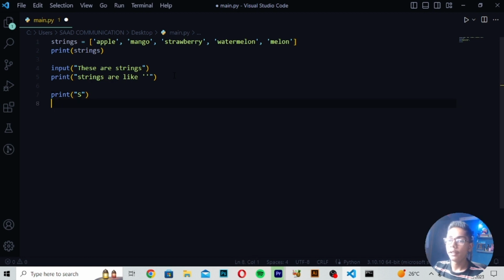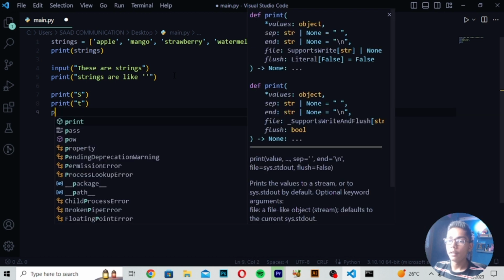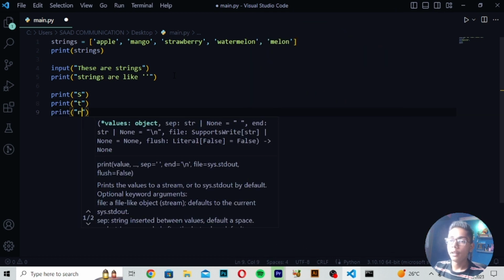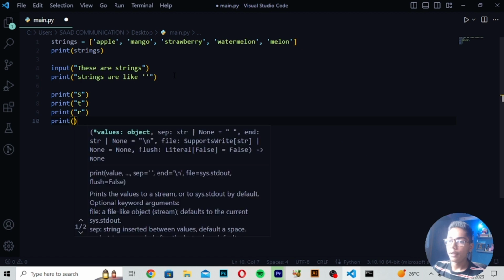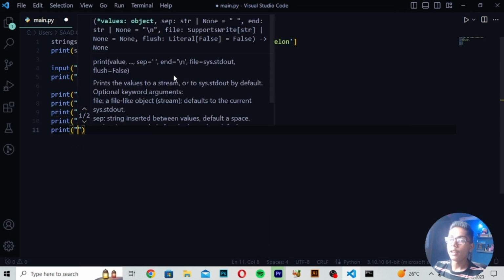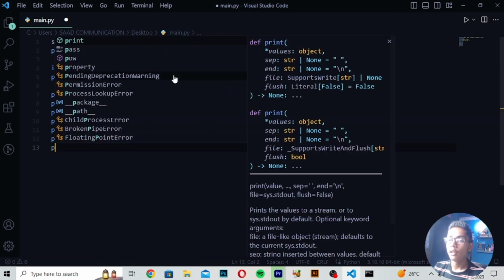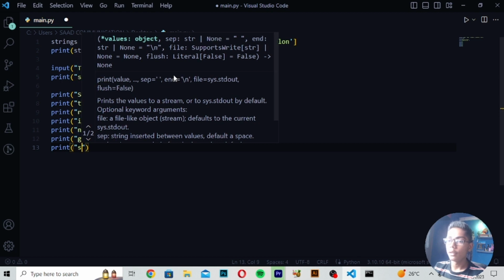Then I print t, then I write r, and here i. Then you write print again, and after that I write n, and then print again and write g, and then print s.